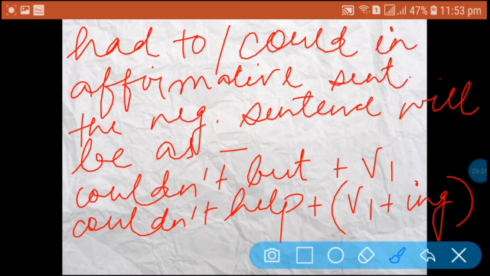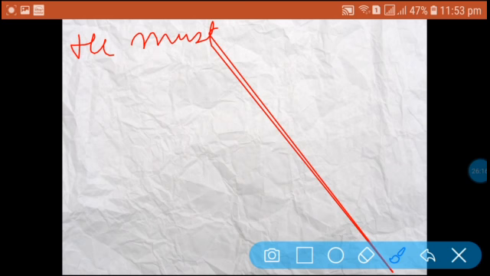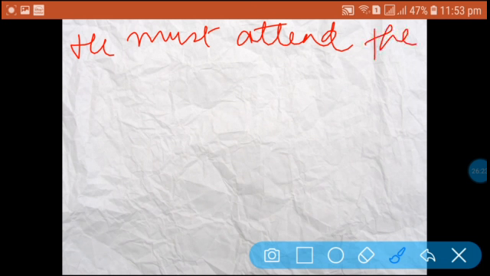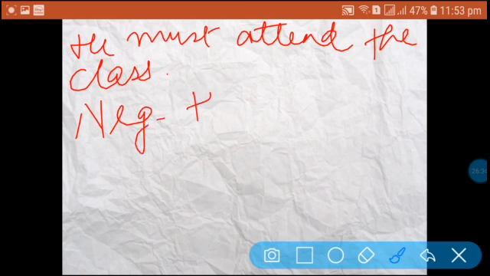So, the examples are: He must attend the class. You can see we have must in the sentence. The probable change to negative is: He can't but attend the class.